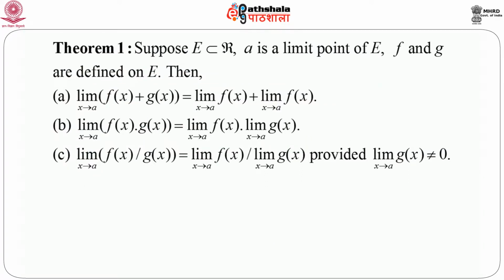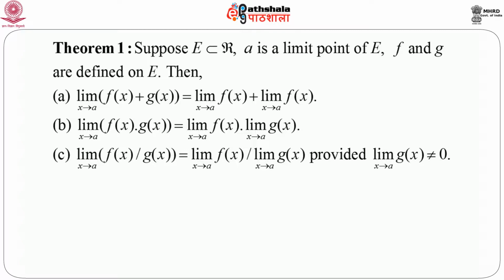One small theorem, but very important, which is very obvious, but it is important to write it formally. Suppose E is a subset of R, that is, E is a subset of the entire real line, and a is a limit point of E. Now remember, since a is a limit point of E, it may not belong to E itself. f and g are defined on E. Then the limit as x goes to a of the sum of two functions f(x) and g(x), which are already defined on E but may not be defined on a, equals the sum of the limits, that is limit x goes to a f(x) plus limit x goes to a g(x).